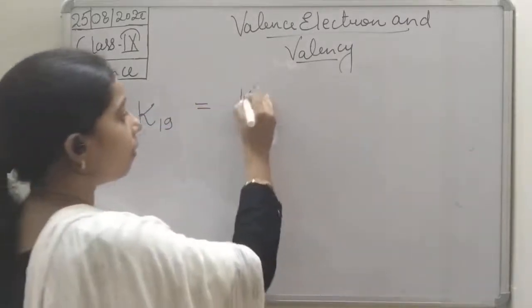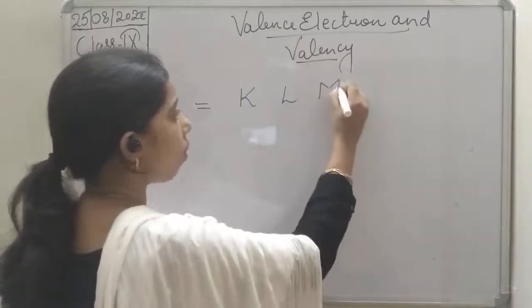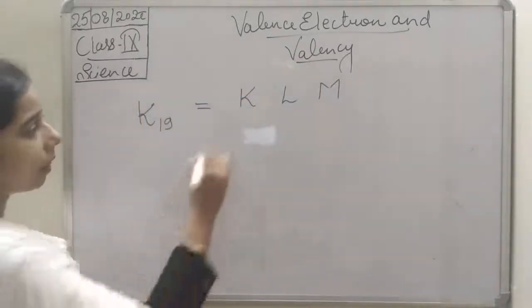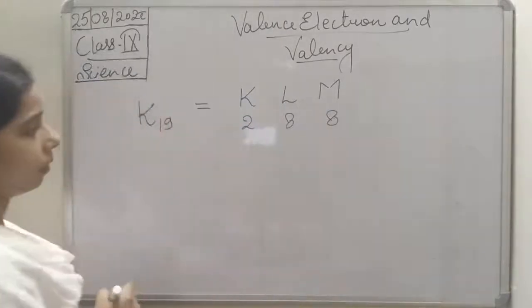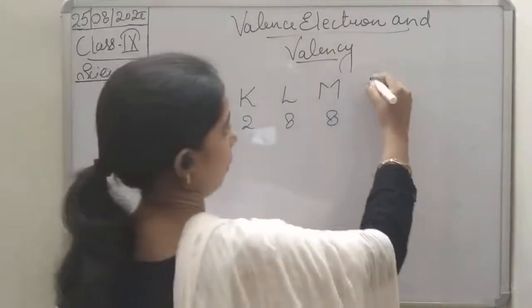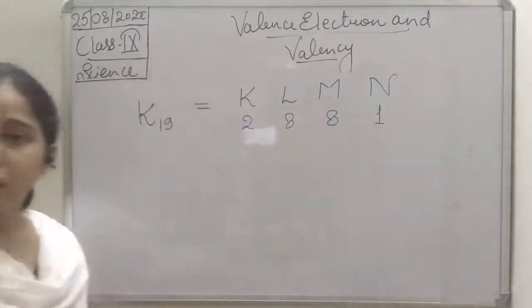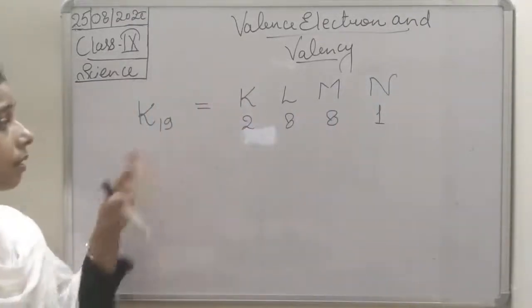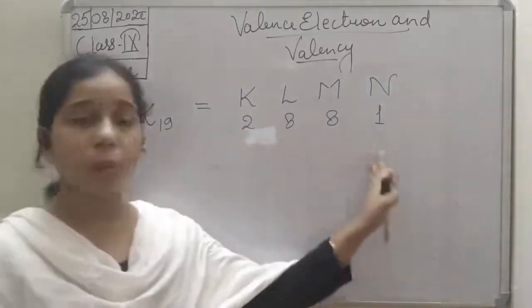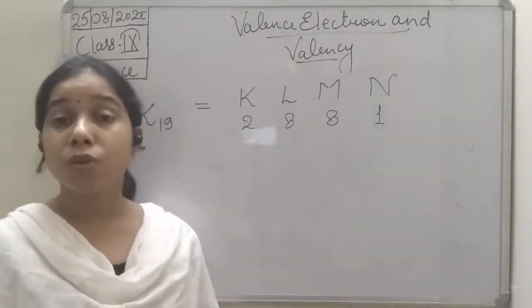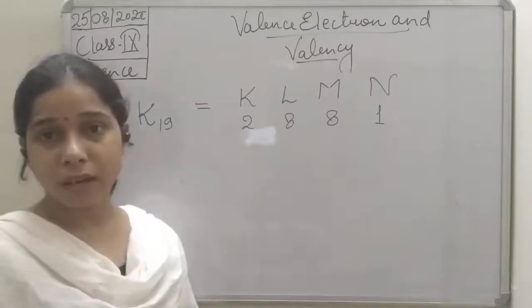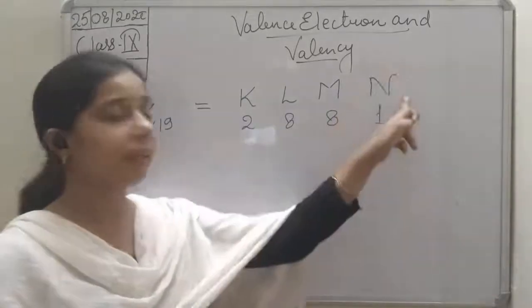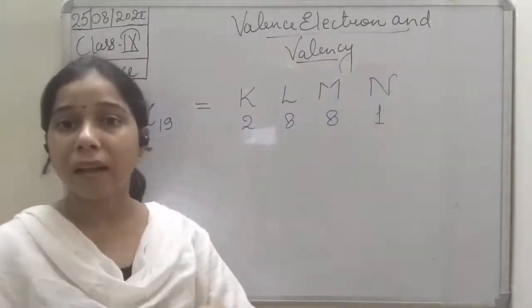So when we write its electronic configuration, we get 2, 8, 8, 1. So you see here, students, this is the electronic configuration. The last electron, that is 1, enters into a shell, and that shell is known as a valence shell.